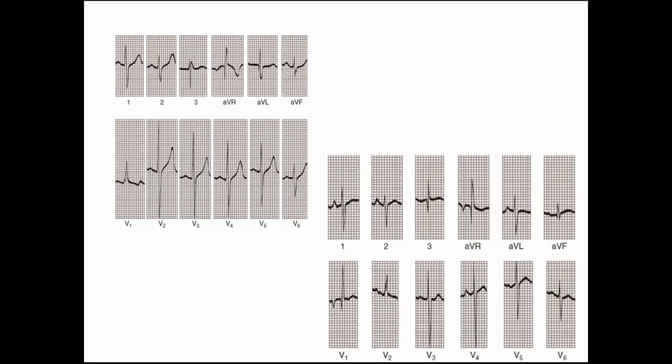We have an R complex, a prominent R wave in V1. And if you can see, there is a bifid P wave in V5 and V6. If everybody can see, there is a bifid P wave. So it basically shows right axis deviation.